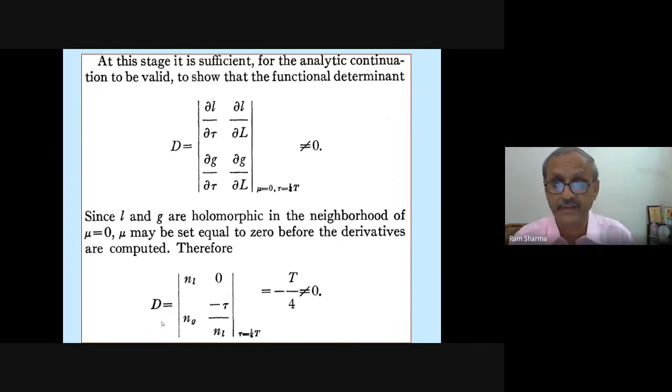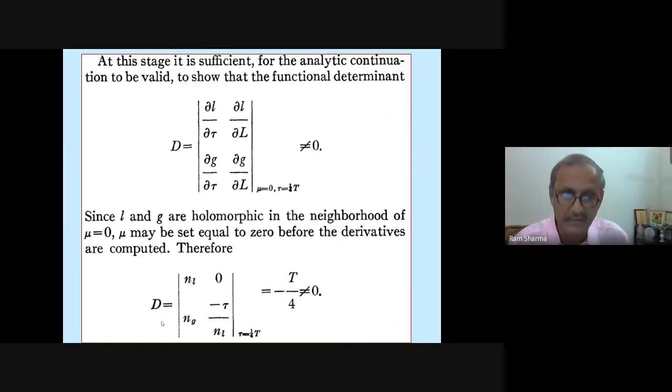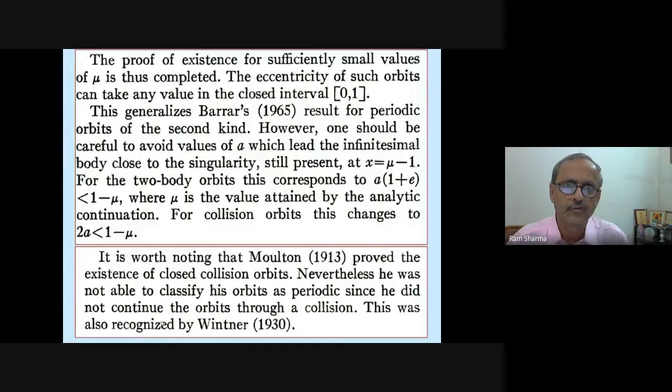And third kind is in three-dimensional coordinate system. So third kind anyway for him is not there because he is studying only the planar restricted three-body problem. So the proof of existence for sufficiently small values of mu is thus completed because it was non-zero. The eccentricity of such orbits can be taken any value. He said that because he has not made any other approximation. So between 0 and 1, anything it can take.